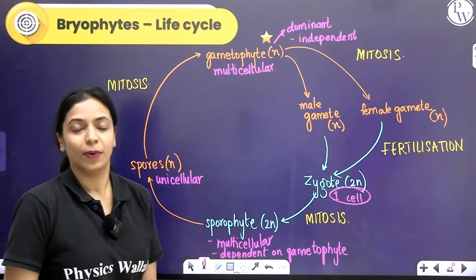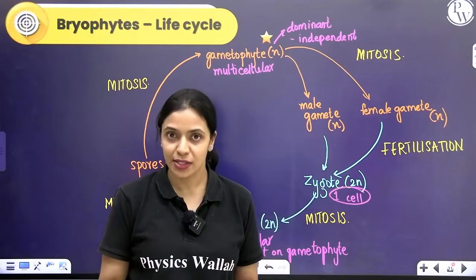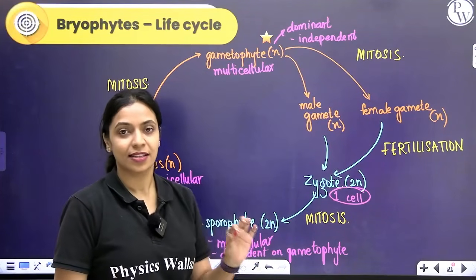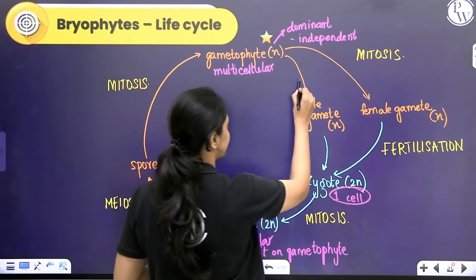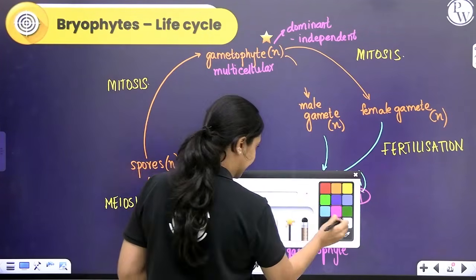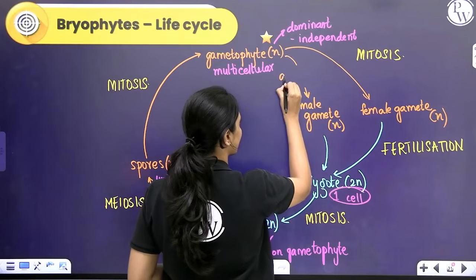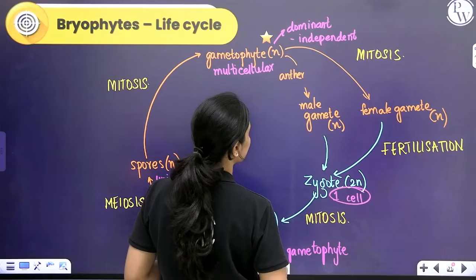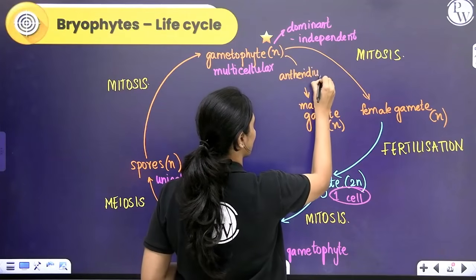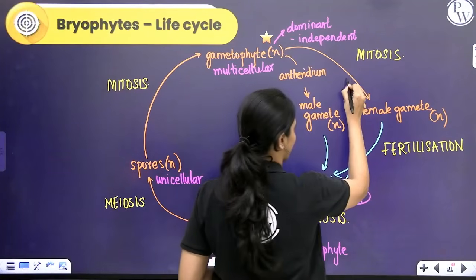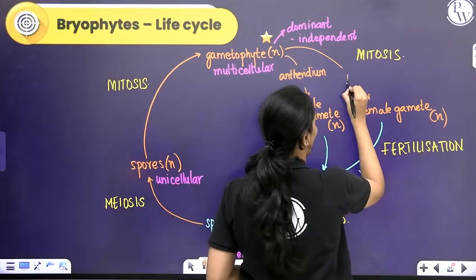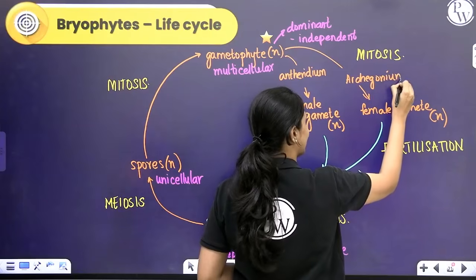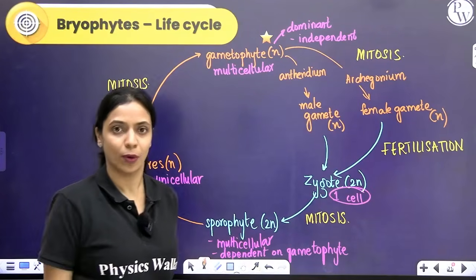In the gametophytic plant body, you will have specialized sex organs for the formation of gametes. The male sex organ is called antheridium. The female sex organ is called archegonium. Within the antheridium and archegonium, gametes are formed.